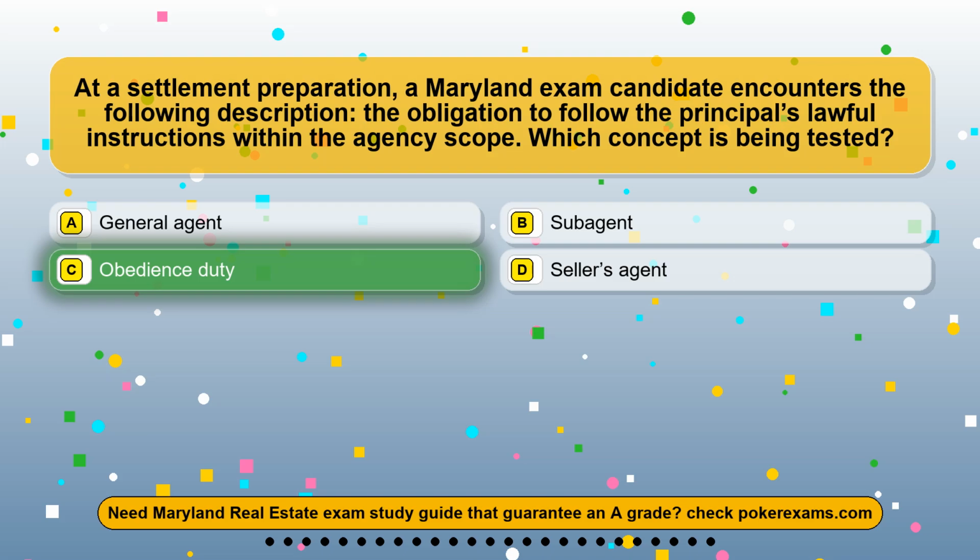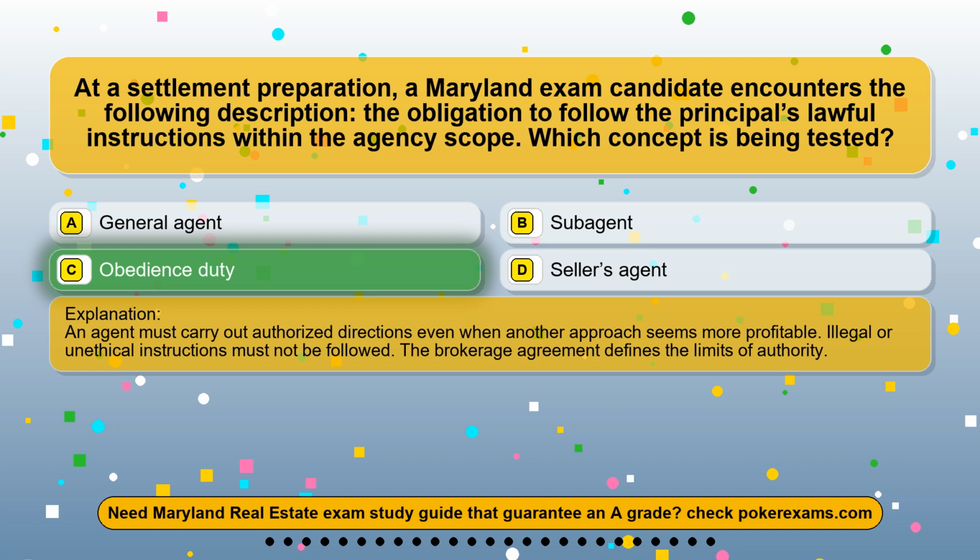The correct answer is option C, obedience duty. An agent must carry out authorized directions even when another approach seems more profitable. Illegal or unethical instructions must not be followed. The brokerage agreement defines the limits of authority.